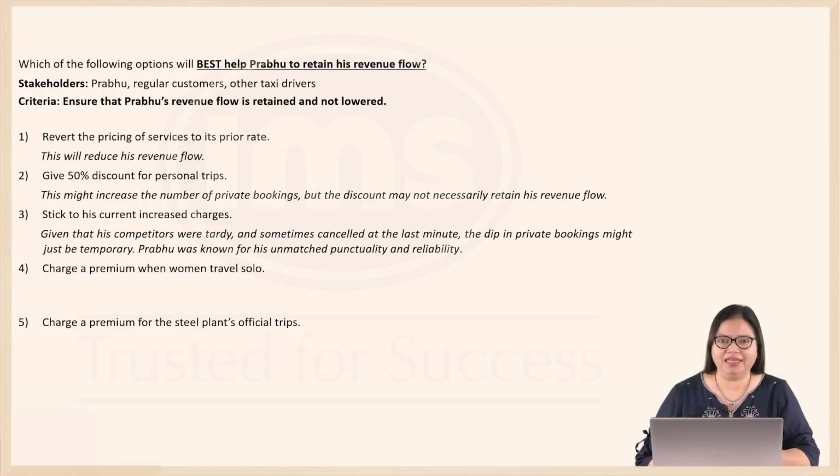But soon when they realize that these people are not reliable and Prabhu is known for his unmatched punctuality and reliability, they will surely start coming back to him. So he could just stick to his current increased charges, and that will ensure that his revenue flow does not come down. Let's keep option 3 and look at option 4.